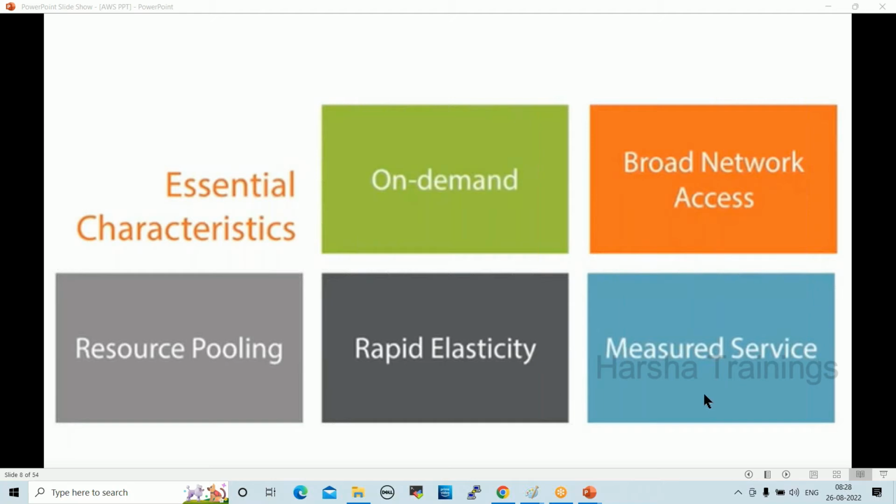Measured service. What is measured service? Whatever resources we are using in cloud are measured. For example, 9 a.m. to 12 p.m. you are using some server. For those 3 hours only, we have to pay the bills. However many hours you use, for those hours only we have to pay. That is nothing but measured service, right?